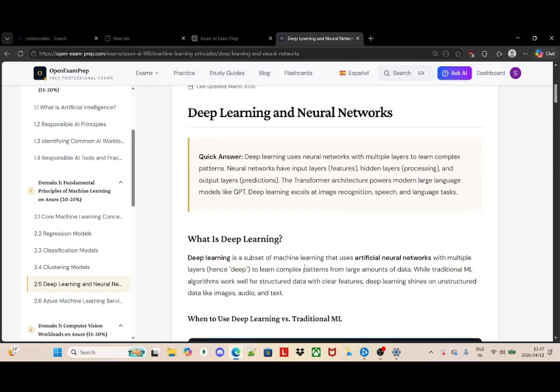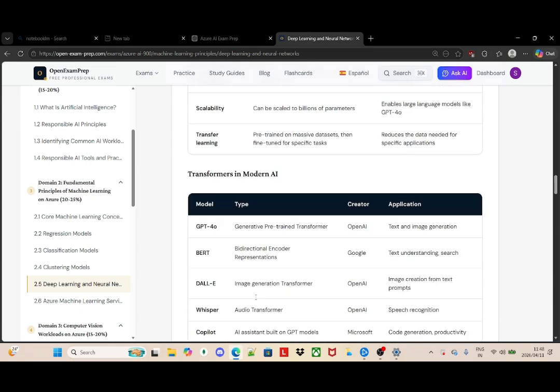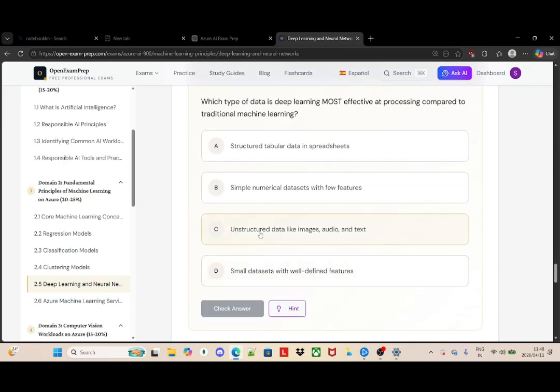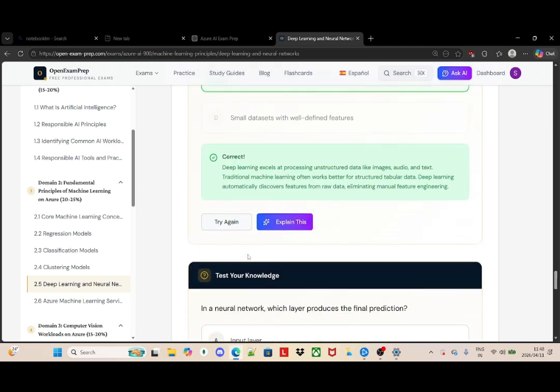We have deep learning is a subset of machine learning that uses artificial neural networks with multiple layers to learn complex patterns from large amounts of data. While traditional ML algorithms work well for structured data with clear features, deep learning shines on unstructured data like images, audio, and text, which relates with the question that they're asking me. That's why I chose that answer. Unstructured data like images, audio, and text. Let's check which is correct.